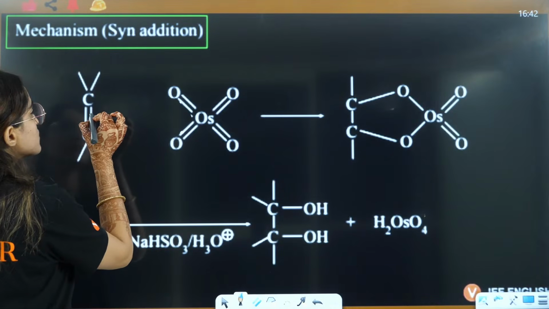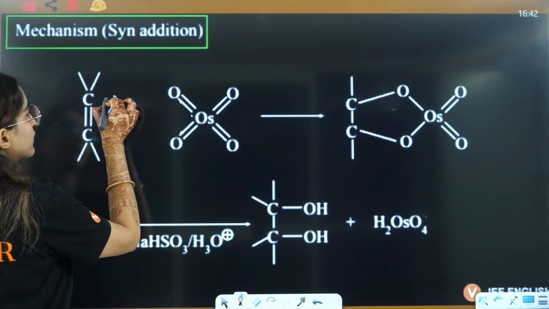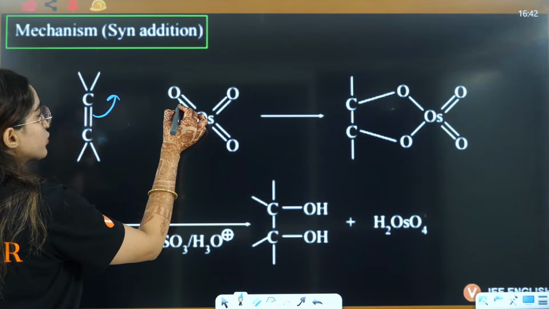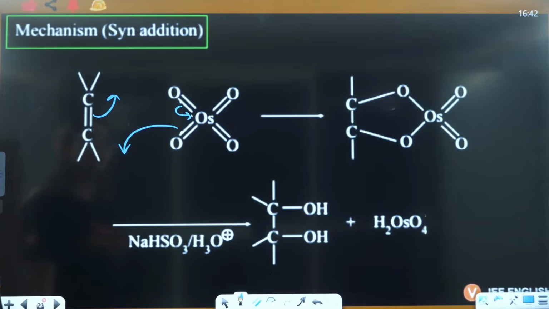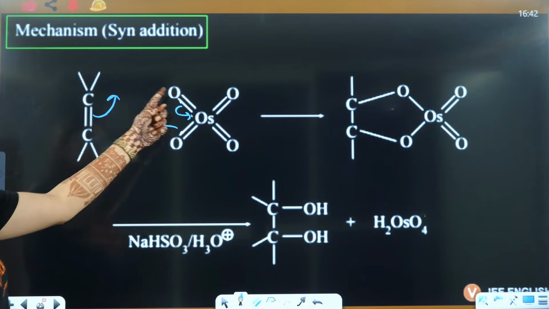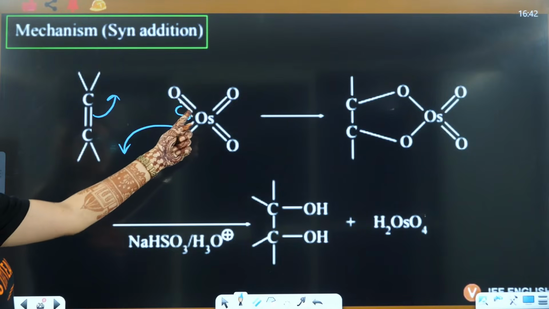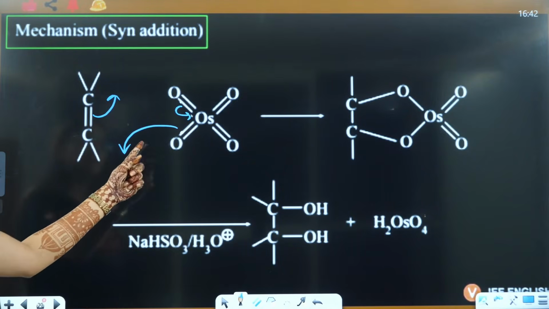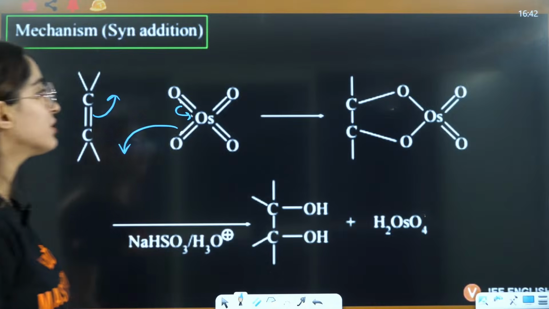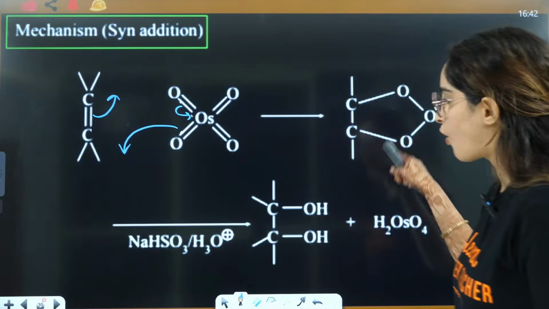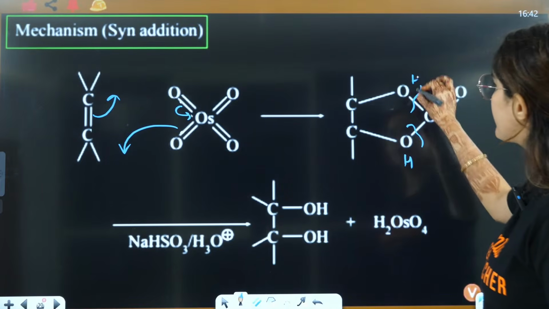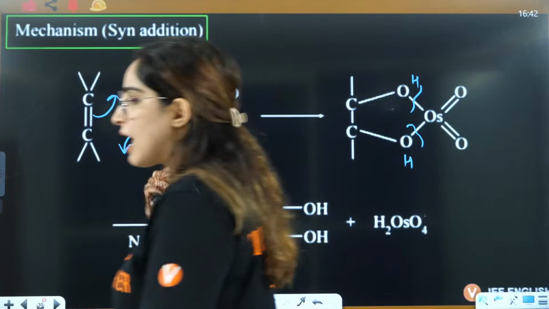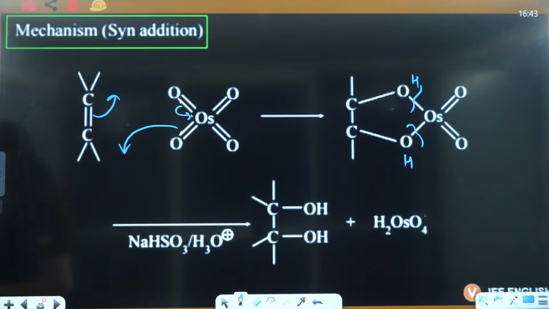So this is going to firstly attack here, this bond is going to shift here, this bond is going to shift here, okay? And that's how this is going to work. So see, there will be a single bond here with oxygen, osmium, this bond will shift here, right? And that's how you will have a cyclic structure that is formed. And same, this particular bond will break here, HH will be attached and you will have the formation of syn addition diol, right? Very good.